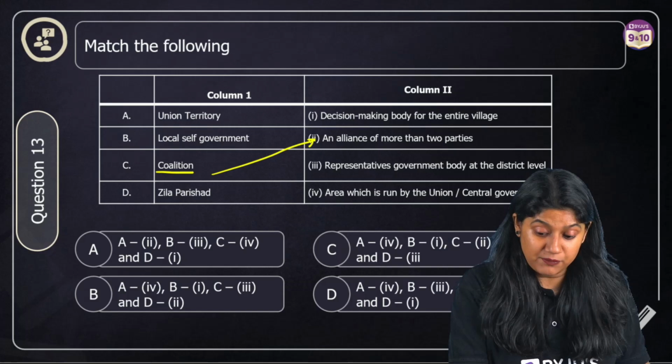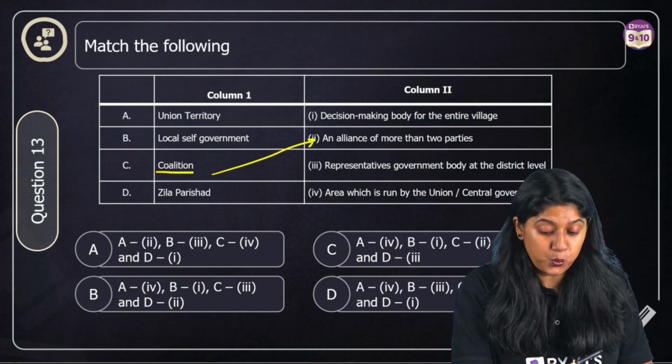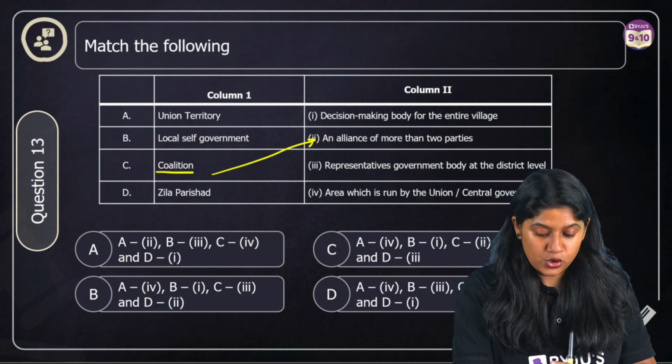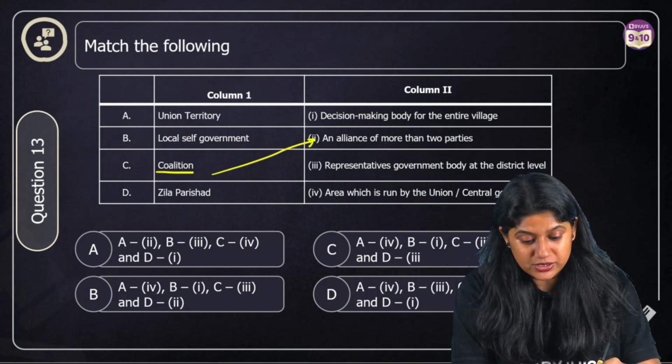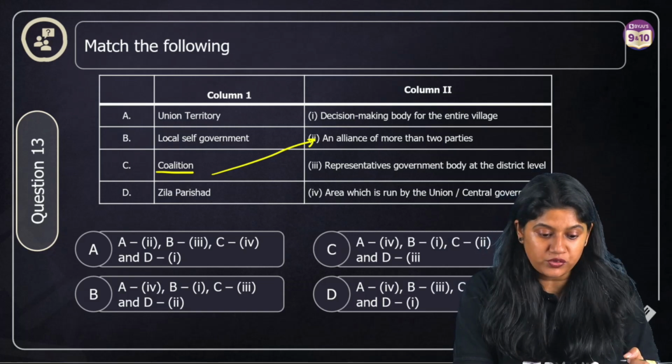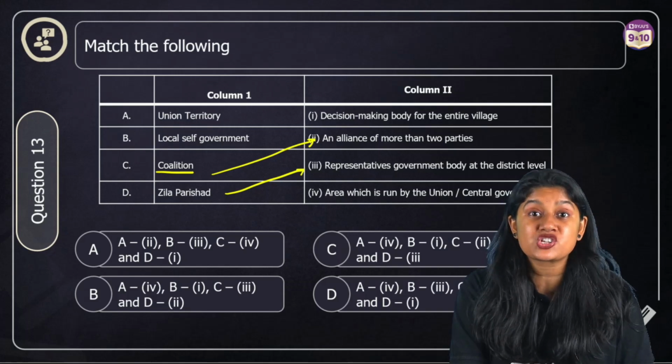Then we have Jilla Parishad. So let's focus on that. Jilla Parishad is something related to the village, to the rural local government. So what we have over here, right, is that Jilla Parishad is a representative, of course, what we have over here is the representative government body at the district level.